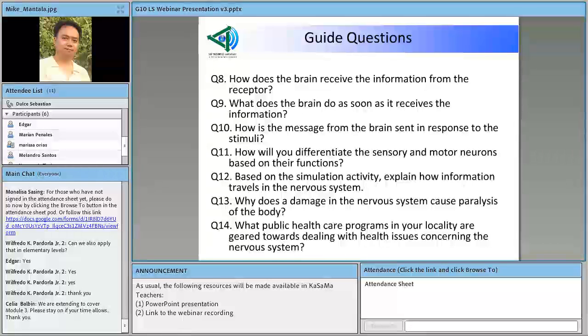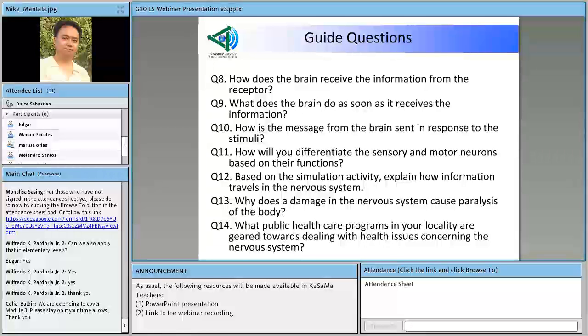Question number 13. Why does a damage in the nervous system cause paralysis of the body? Can this question be answered by the activity? Pwede siguro, no? Like for example, if anything goes alright to any part of the nervous system, the whole organ system suffers or something along that line. But of course, again, this is very specific. It's paralysis. Okay, so how is paralysis caused or affected by damage to the nervous system or to any part of the nervous system? So, pwede ho nating ibigay ito in advance to our students.